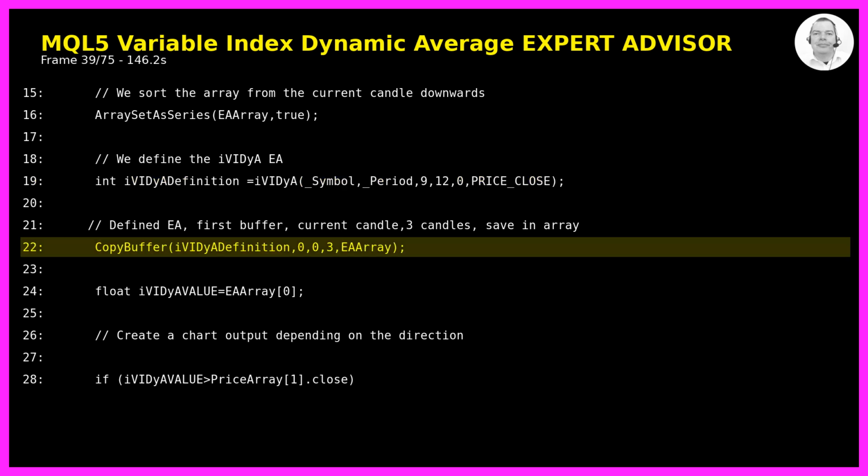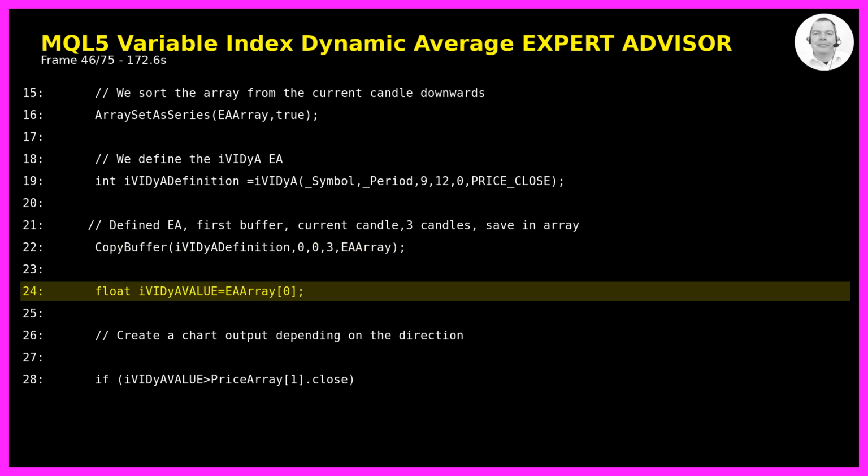Now we copy the indicator values into our array using CopyBuffer. The first parameter is iVIDyA definition, which is our indicator handle. The second parameter 0 means we want the first buffer of the indicator. The third parameter 0 means we start from the current candle. The fourth parameter 3 means we want 3 values. The fifth parameter EA array is where we want to store the values.